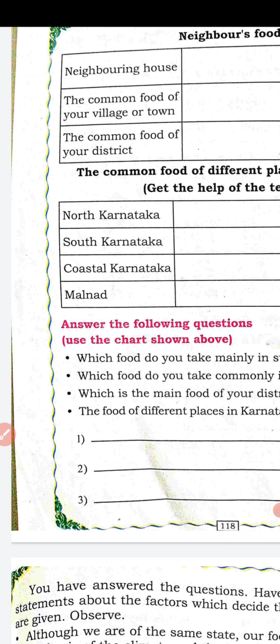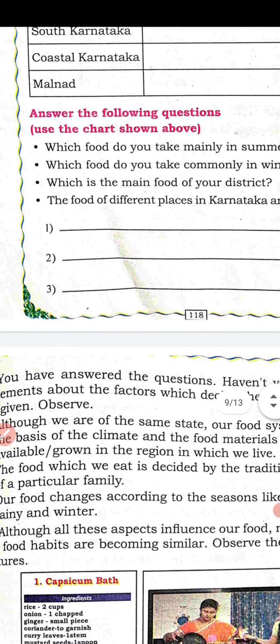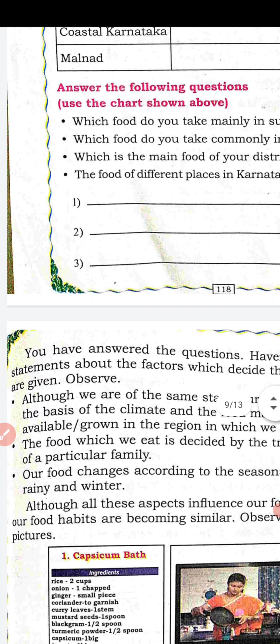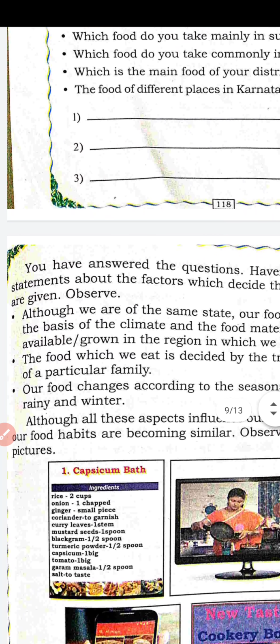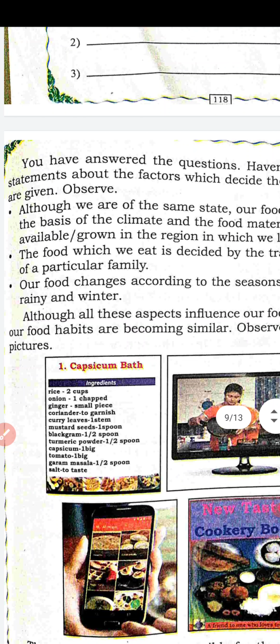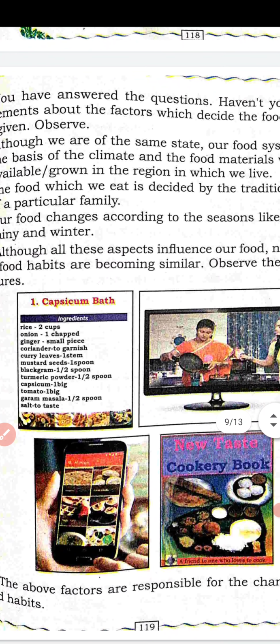So we see different types of food recipes cooked in different places. We can learn food preparation by looking at recipe books, the TV or on mobiles. We can learn to cook the food of different areas.